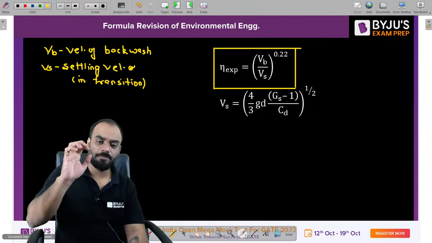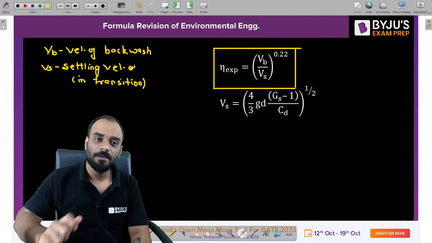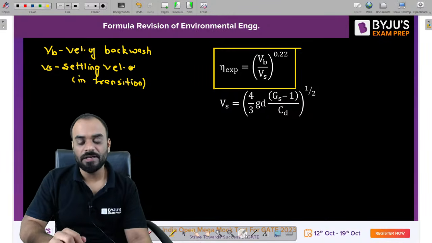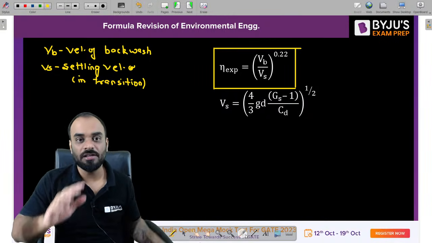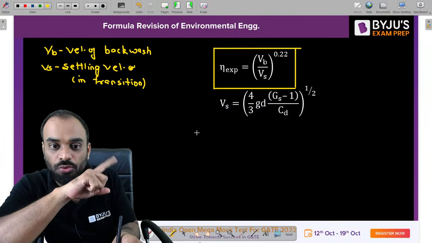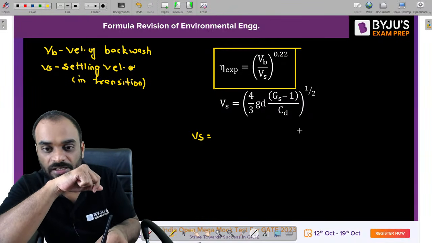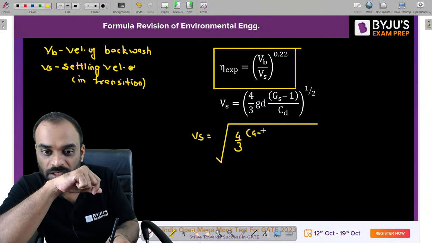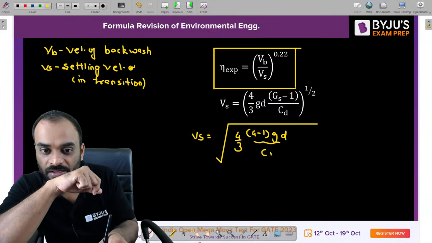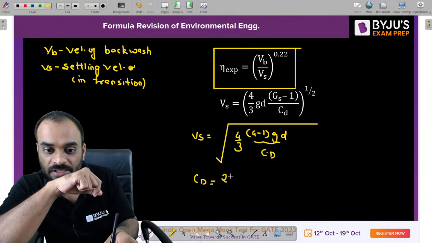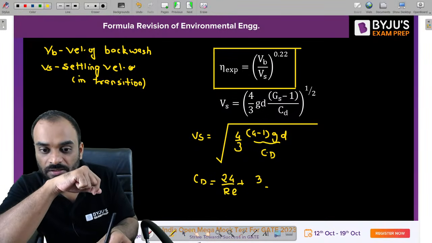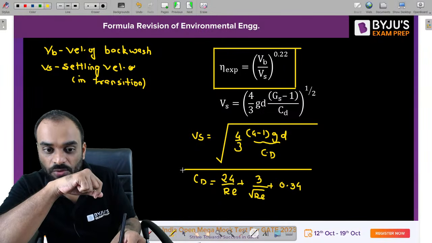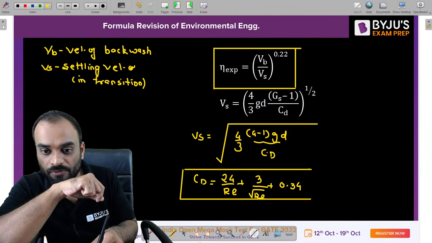Because when the particle is trying to settle after the backwashing, these particles are flowing in a transition way, right? That is the reason, guys, due to which you have to consider the settling velocity of the particle as per the transition law. So as per transition law, you know how we can write the settling velocity? It is basically under root of 4 by 3 into (G minus 1) into G into D divided by CD. Now the CD value is 24 by RE plus 3 by root RE plus 0.34. And that is your formula for drag coefficient. Clear?